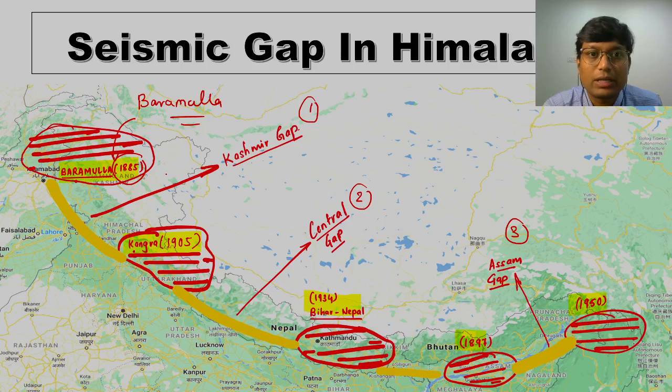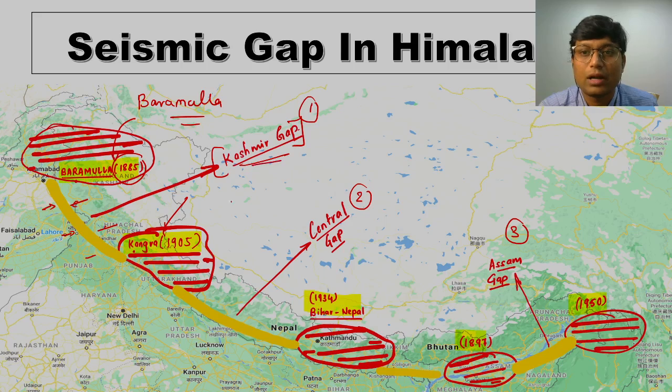So that is one point where a major earthquake took place. Then there is one more point, in Himachal Pradesh, Kangra, which was struck by a major earthquake in 1905. Between these two locations there is no location where there was a major earthquake in the recent past, say the last 500 years or so. This particular segment we call a seismic gap, and we have named it the Kashmir gap.